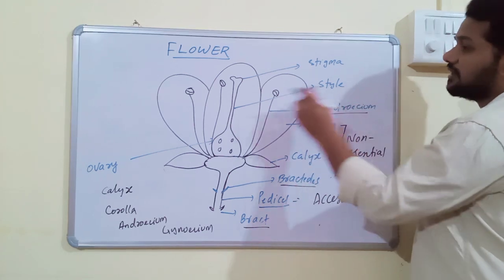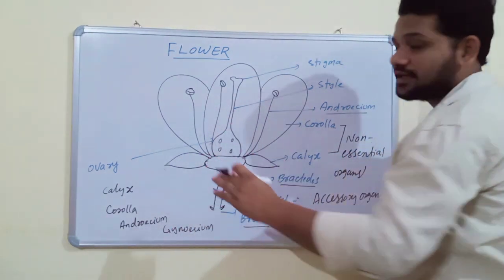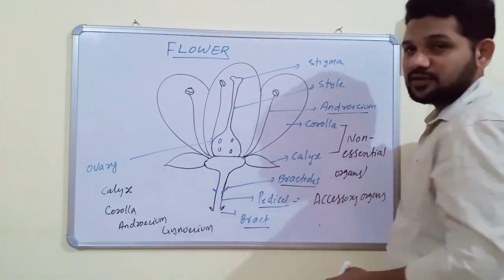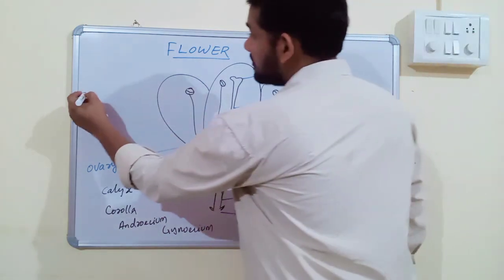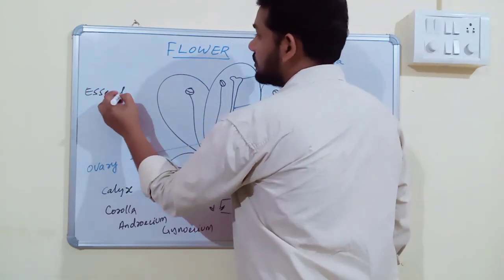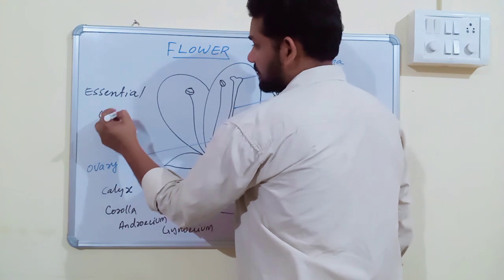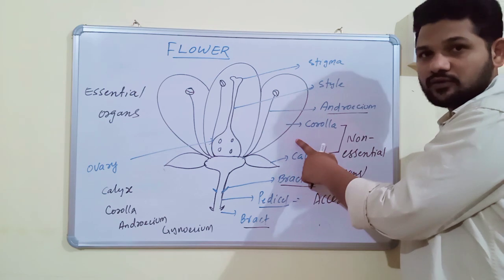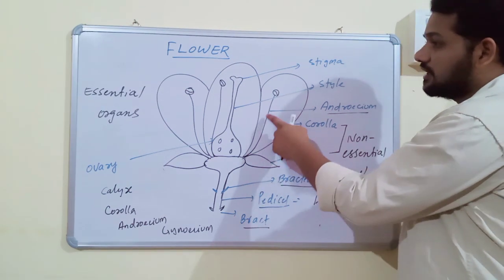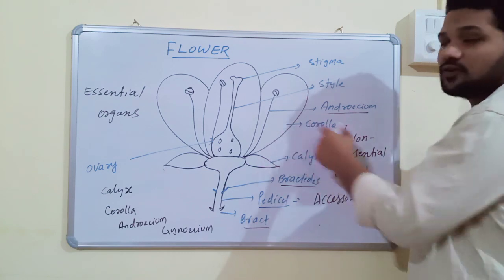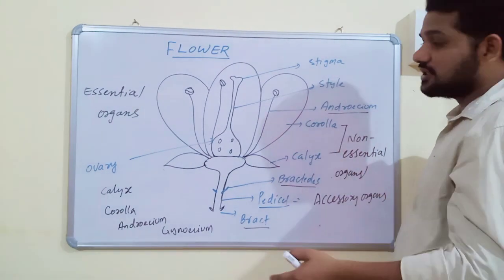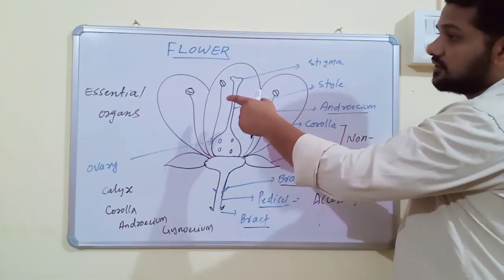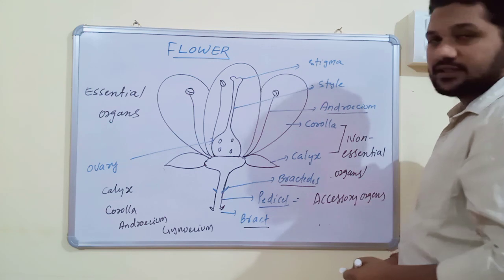And this is androecium and gynoecium. They are directly involved in sexual reproduction because androecium produces male gametes and gynoecium produces female gametes. Hence, both androecium and gynoecium are called essential organs of flower. So flower mainly has 4 floral organs: calyx, corolla, androecium, and gynoecium. Calyx and corolla are non-essential organs because they do not take part in sexual reproduction, and androecium and gynoecium are essential organs because they are directly involved in sexual reproduction.